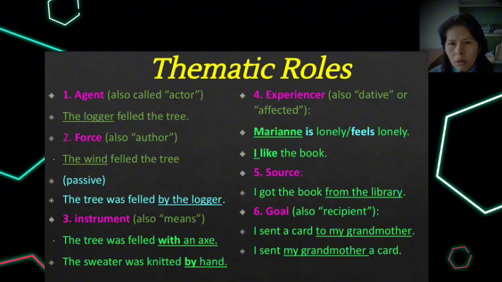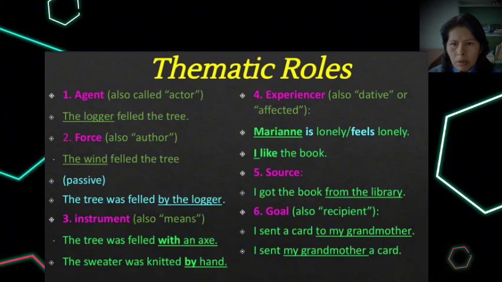Another thematic role is the experiencer, which is the animate being affected by the state or action. The experiencer is normally the subject of a state verb. For example, here we have Marianne is lonely. In this case, we have two examples, Marianne is lonely or Marianne feels lonely, and I like the book.